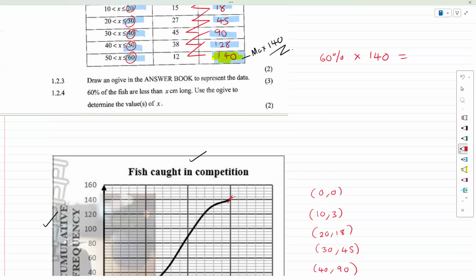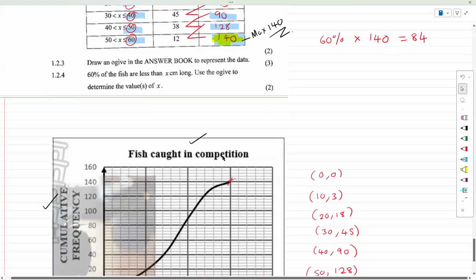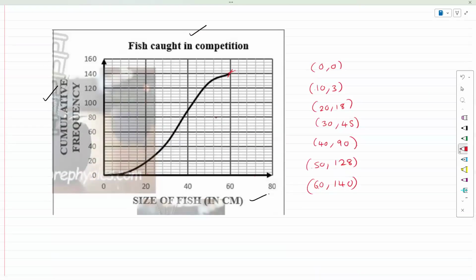So I would take 60% multiplied by the total, which is 140, and 60% times 140 equals 84, right? I would go to my graph and I would look for 84, so that's 80. I don't know how my scales work. Is this 5, 10, 15, 20, or 4, 8? Okay, I think it's moving in 4s. So 84 would be the first line.